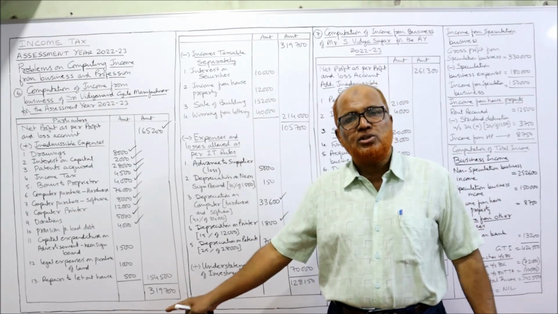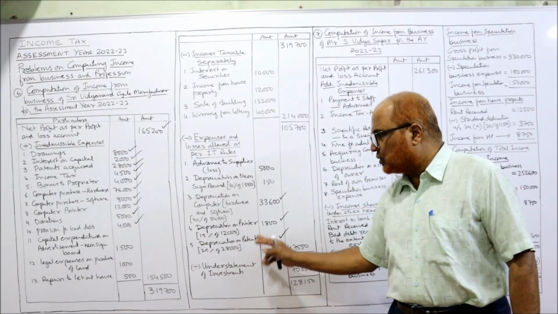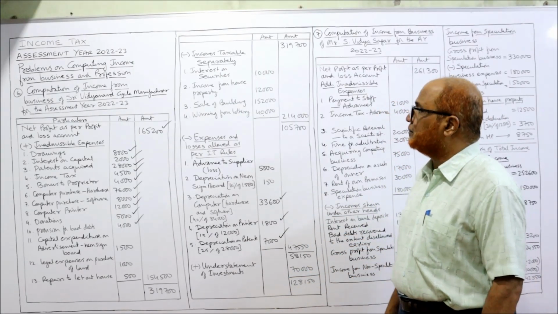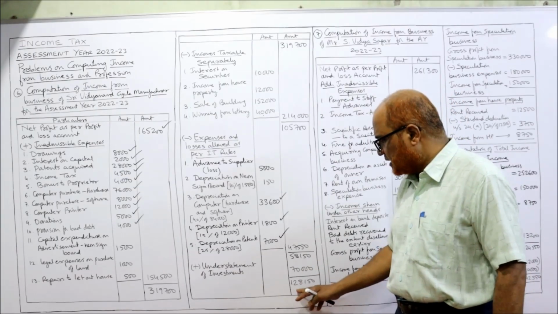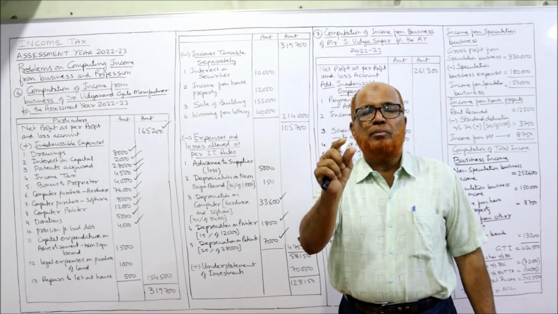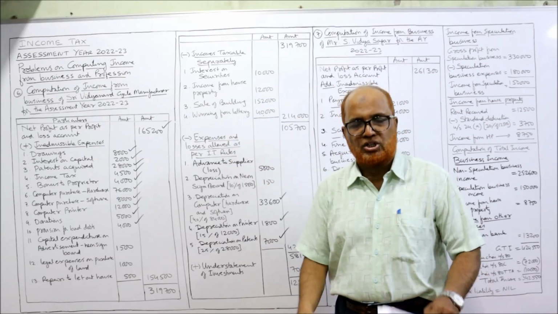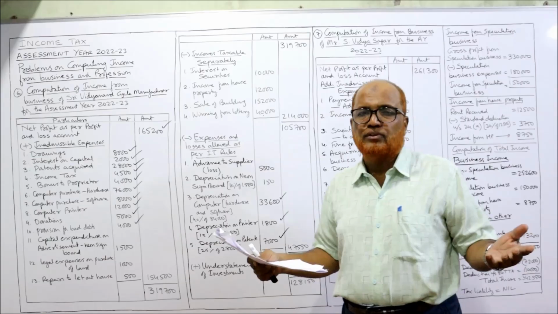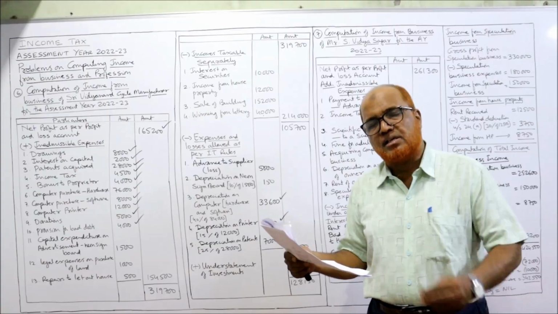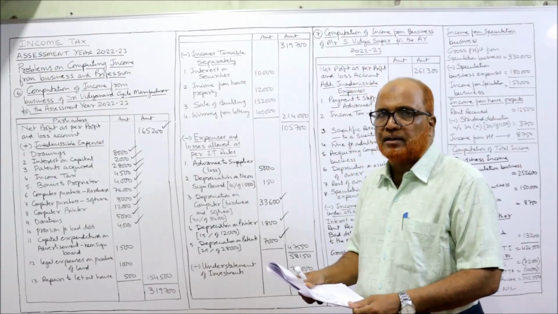And all these points you have to write in working notes after completing the problem in examination, after finding out the income from business. After finding out income from business, then you should write down, this is the income from business. Then you should write down the working notes. In working notes, contribution made for scientific research to a university, fully allowed as deduction. Then interest on loan, if the loan is taken for the business, it is allowed as deduction. Then apprentice training expenses, it is also fully allowed as deduction. That's all. Debit side, we have seen all the items, right?